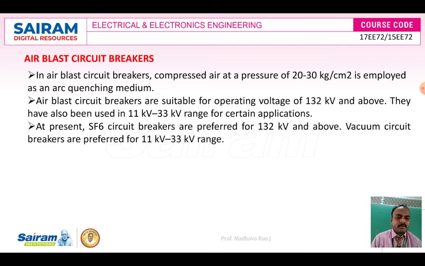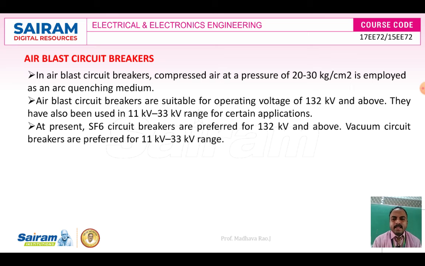SF6 is also one of the circuit breakers you can use for high voltage, 132 kilovolt and above, but for silent operation we choose the SF6 circuit breaker. For outdoors and when considering cost, we use the air blast circuit breaker instead of SF6.